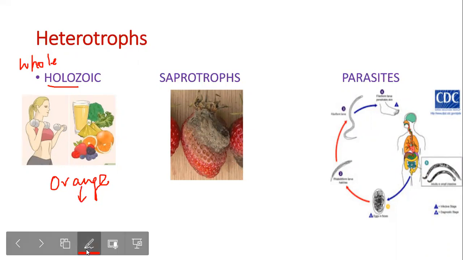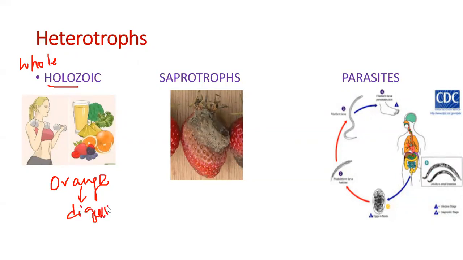We take in all the sugar and vitamins inside the body. The digestive system breaks down the food. The orange is a complex compound, and it's broken down into simple sugars. And who is doing it? The digestive system. So what happens if you don't have a digestive system?